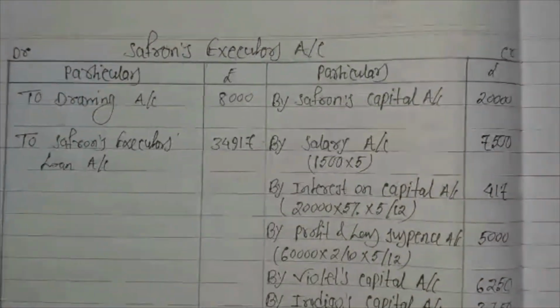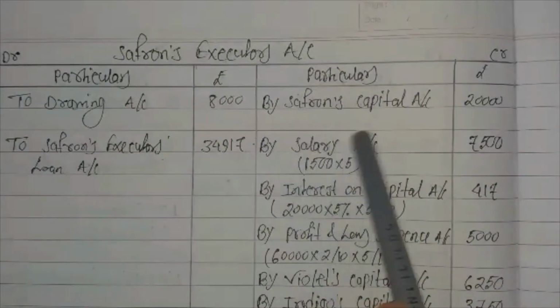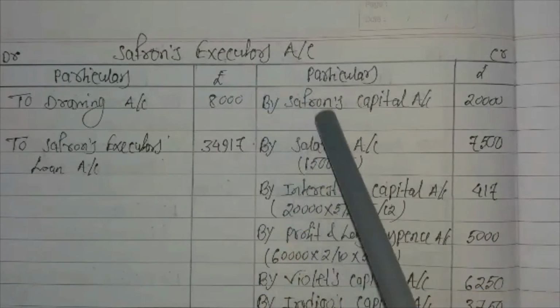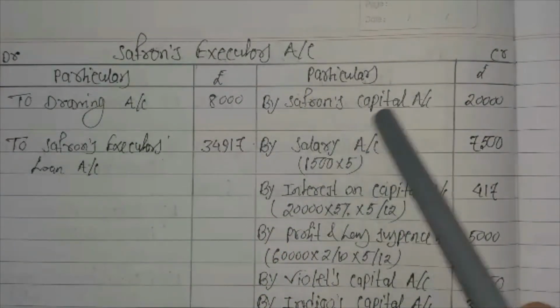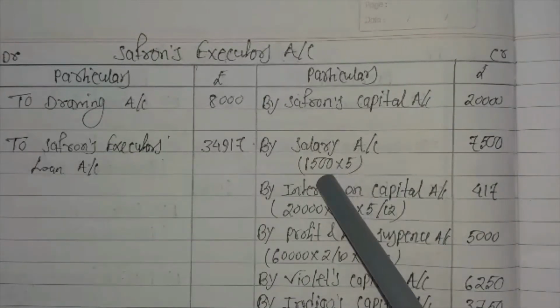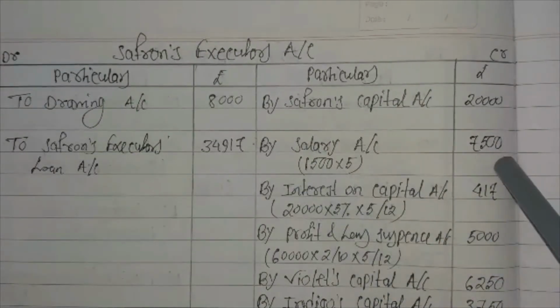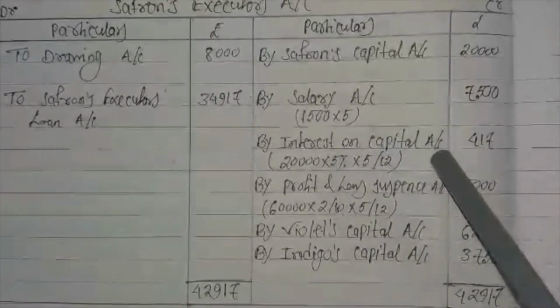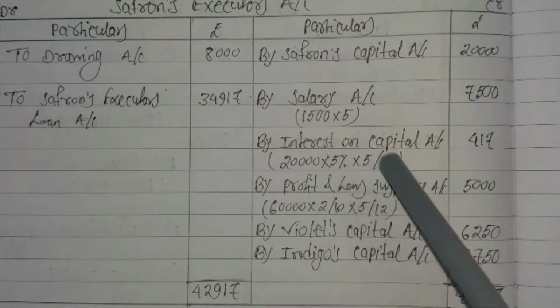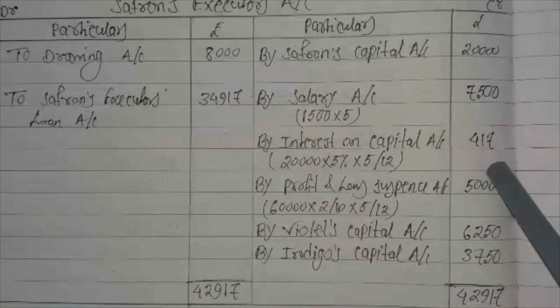That is Saffron's executor's account. First we start with Saffron's capital account, because we are preparing Saffron's executor's account. That is why instead of balance b/d, we write down Saffron's capital account. It is 20,000. Salary for 5 months, because 1,500 per month is given. So 1,500 into 5, 7,500. Interest on capital, 20,000 is capital, rate of interest is 5%, and the time factor is 5 by 12, it is 417.